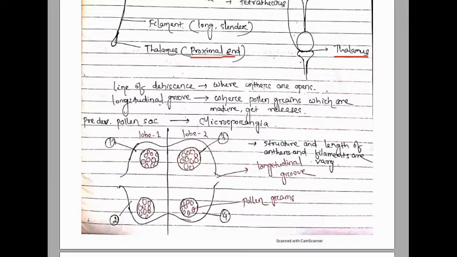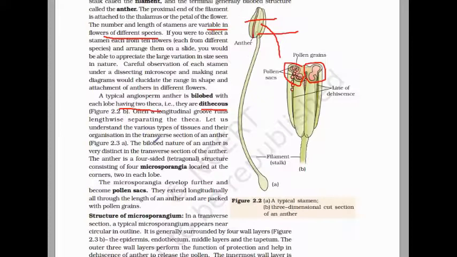The bilobed nature of this anther is very distinct in the transverse section. It is very prominent. This anther is four-sided or tetragonal, more or less tetragonal or circular in nature, which consists of 4 microsporangia located at the corners, 2 in each lobe.